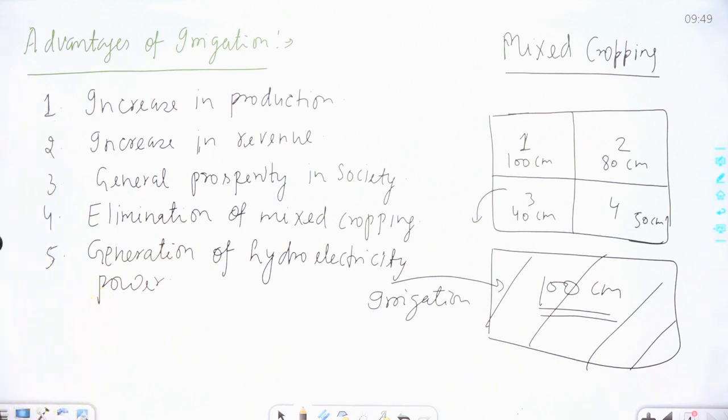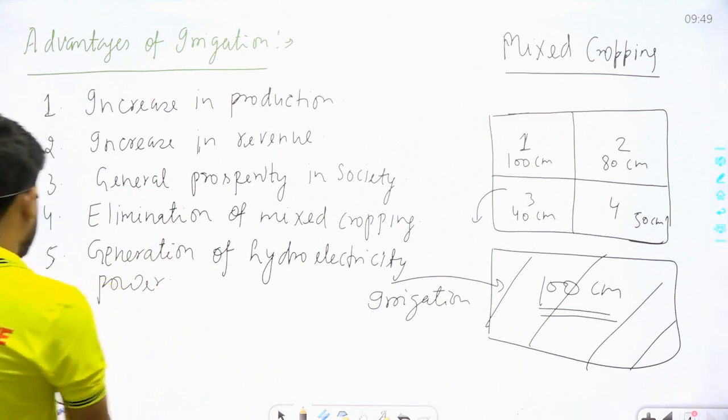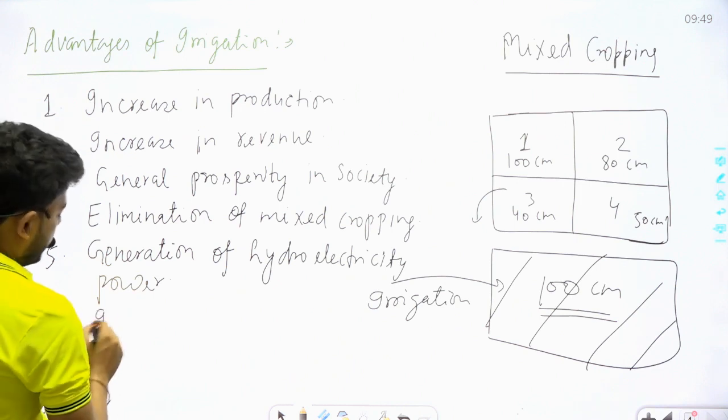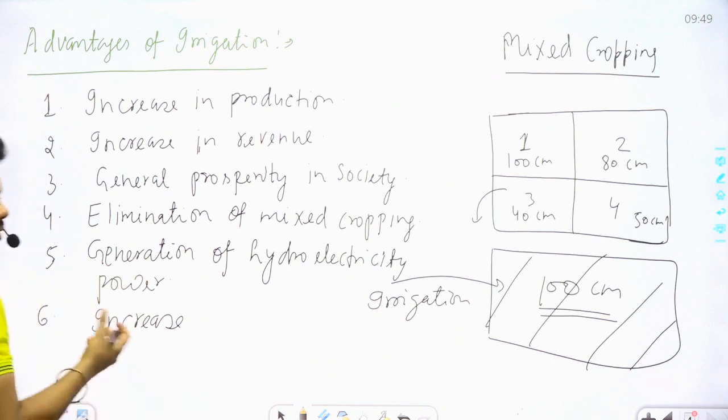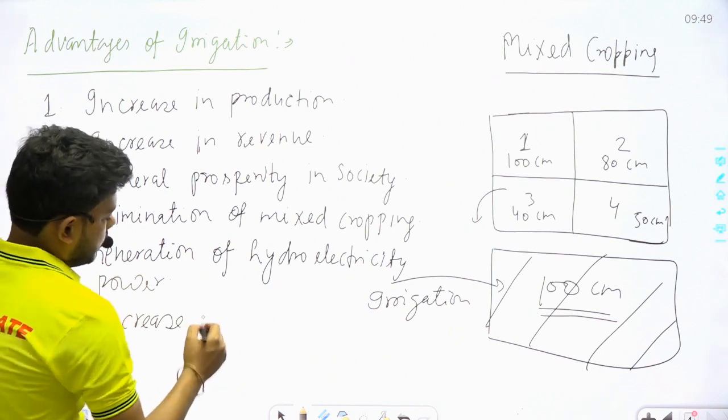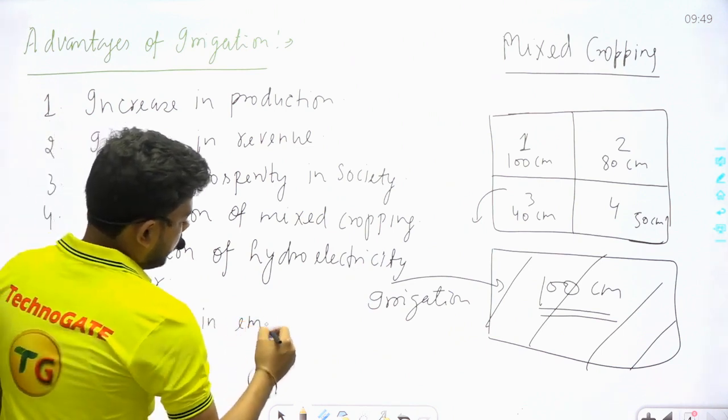we can say that increase in employment. And this point, I hope we all understand very easily. Increase in employment, how?